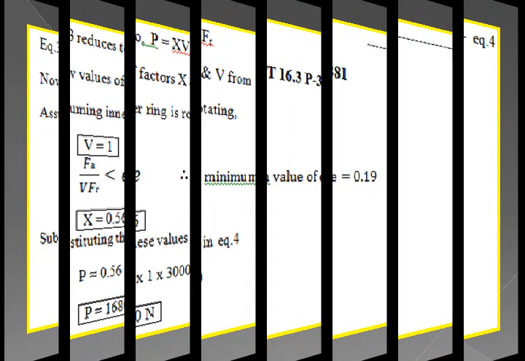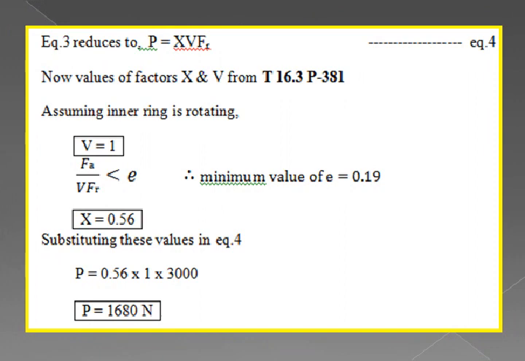So by referring that, the condition is there, either inner ring is rotating or outer ring is rotating. In a ball bearing, we know it has two races. One is the outer race, another one is the inner race. In between they have placed either balls or cylinders. If they placed cylinders, then it is called a cylinder bearing. And if they place, for example, balls, then it is called a ball bearing.